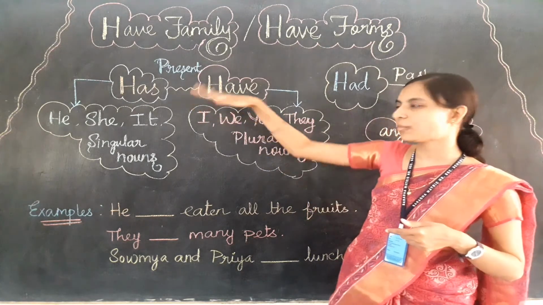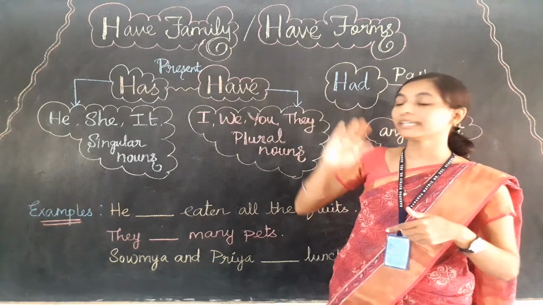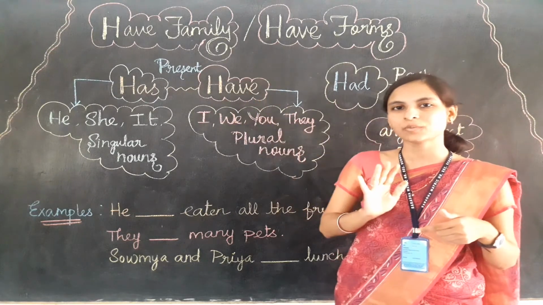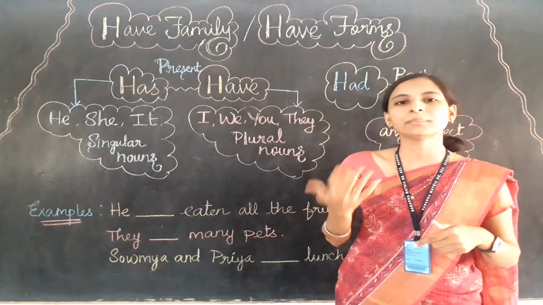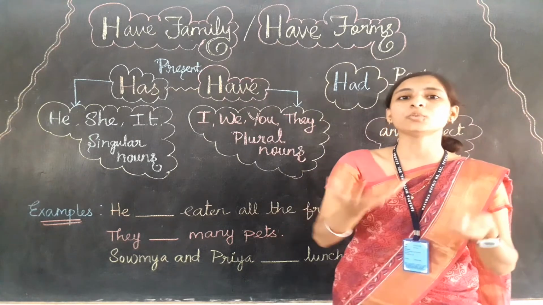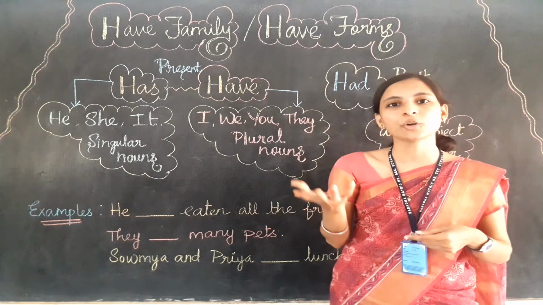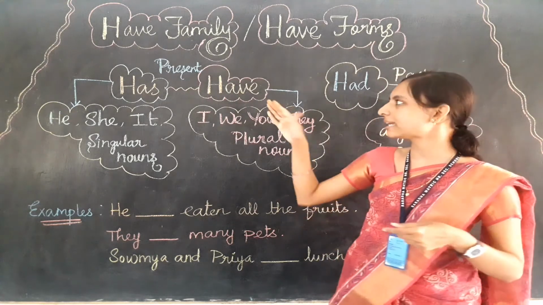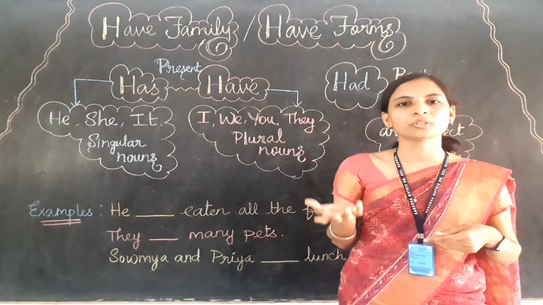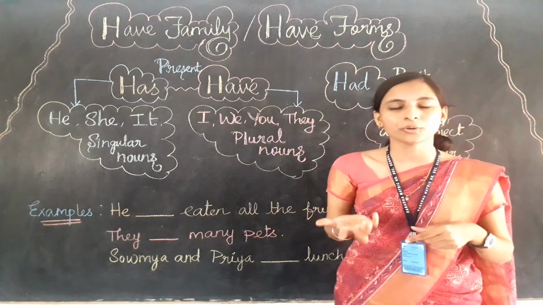I am just talking about have only, because all the other words talk about the same meaning. Have can be used to talk about what you own. I have 2 pencils, I have 3 pencils. So when we are talking about the things which we own, we can use have to show what we own.